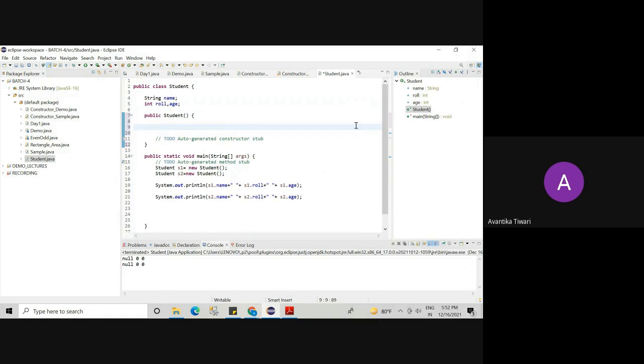Please observe the code. Meanwhile, I'll have water. You also can have water. Okay. Is everyone there? Yes, ma'am.